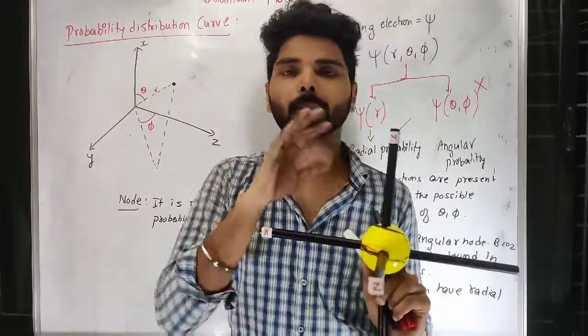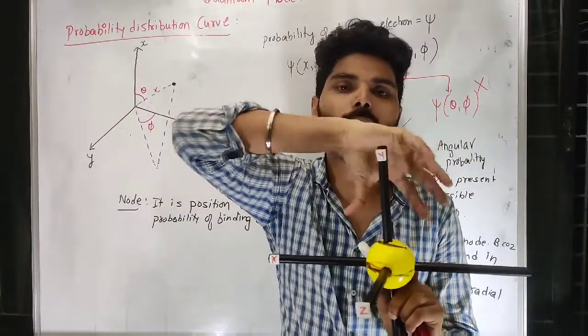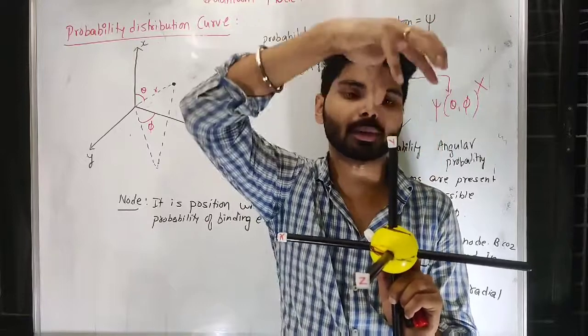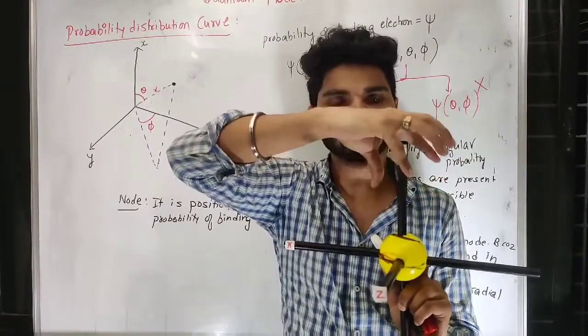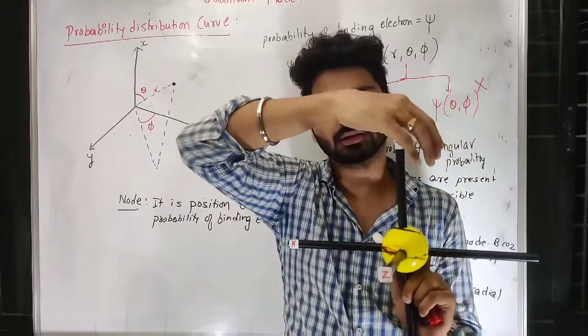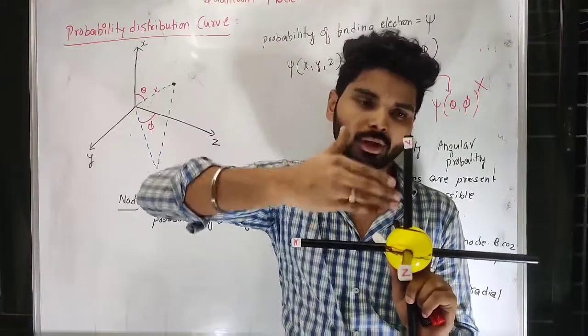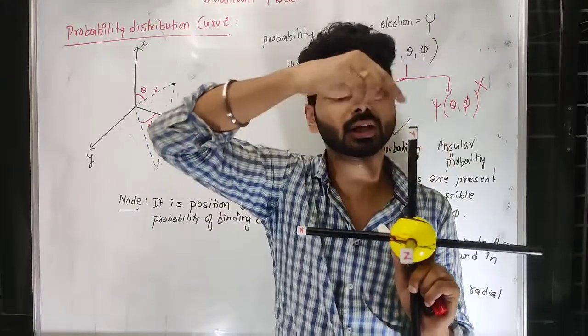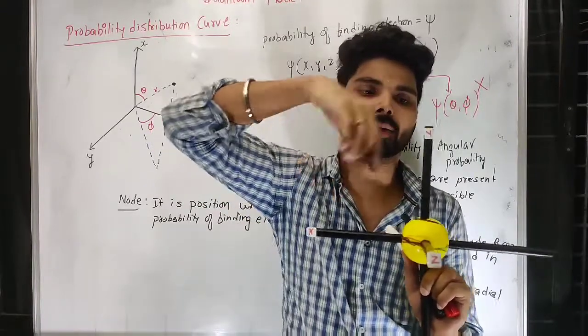Similarly, you can go for py or pz also. If I am talking about py, so py is present here. The py orbital is using this particular plane as well as this particular plane. So the py orbital is using the yz plane and the xy plane.